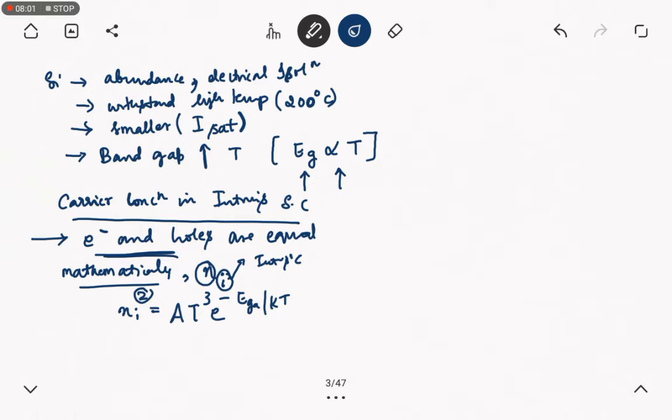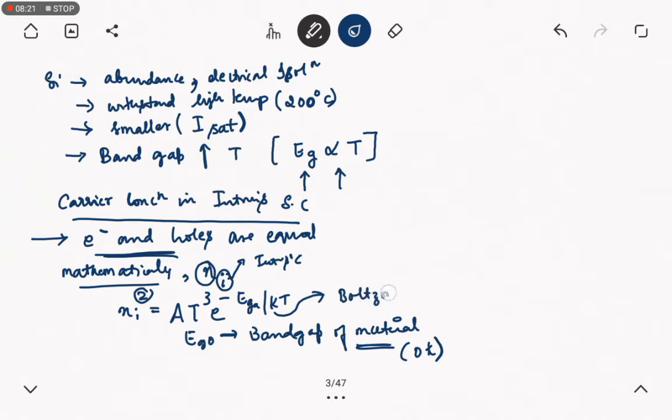Here Eg is the band gap of the material, taken at 0 Kelvin. K represents the Boltzmann constant, and T represents temperature in Kelvin.